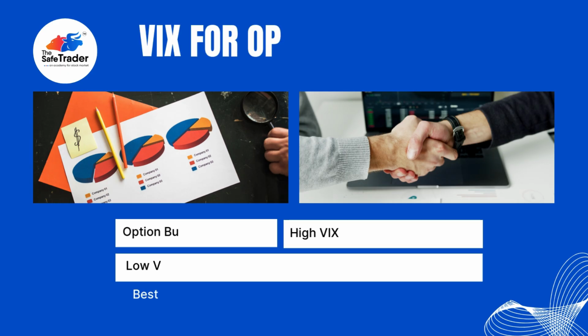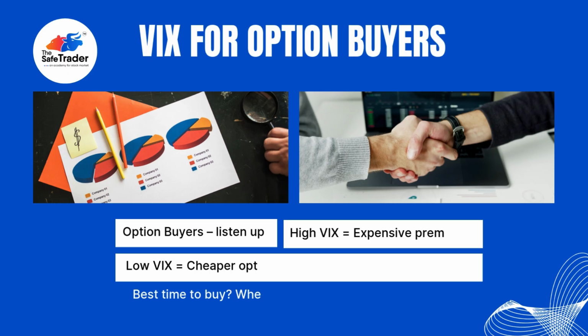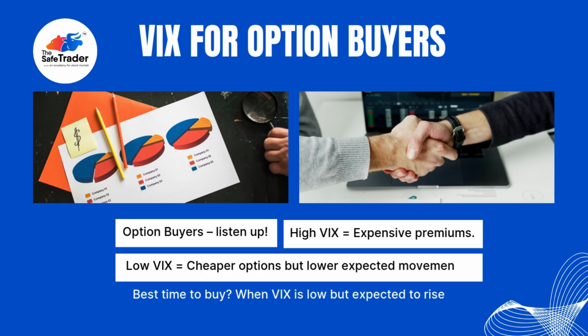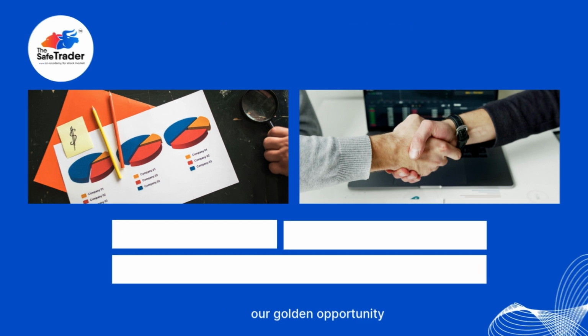VIX for option buyers. Option buyers, listen up. High VIX is equal to expensive premiums. Low VIX is equal to cheaper options but lower expected movement. Best time to buy? When VIX is low but expected to rise, that's your golden opportunity.